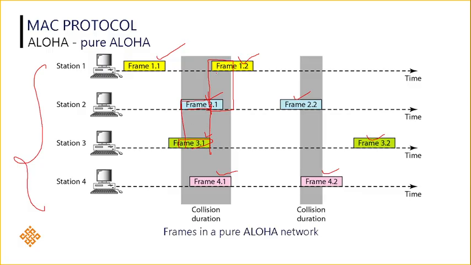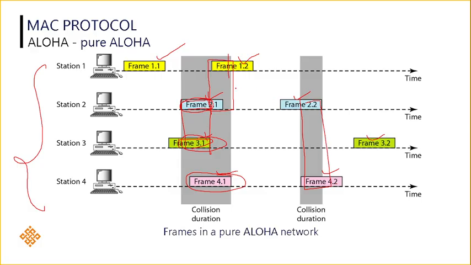Similarly, some portion of frame 2 of station 1, some portion of frame 1 of station 2, some portion of frame 1 of station 3, as well as some portion of the first frame of station 4 are also collided. Similarly, here also there is some collision between the second frame of station 2 and the second frame of station 4.